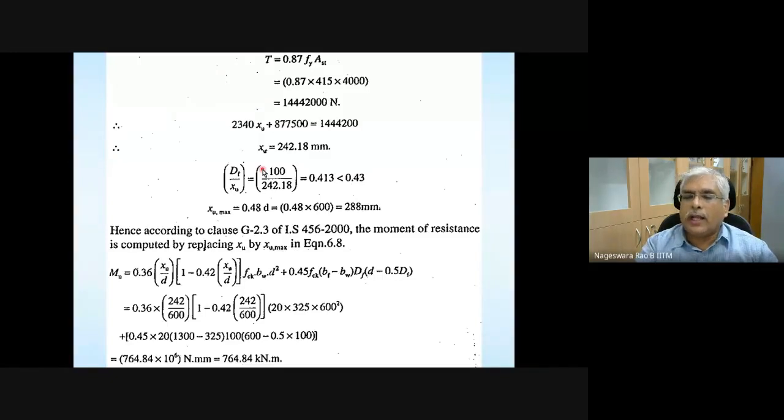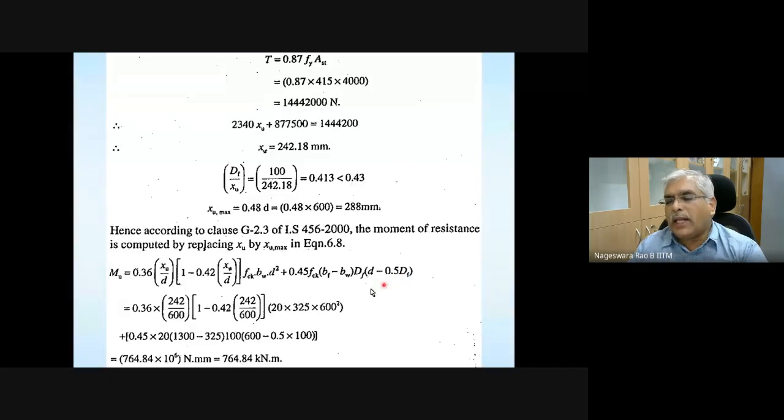I gave all that information in my reply to the email, so go through it. So XU max for the given grade of steel is also calculated, and after ensuring that XU is less than XU max, the moment of resistance is calculated. Suppose XU turns out to be greater than XU max. What is going to be your limiting moment of resistance?